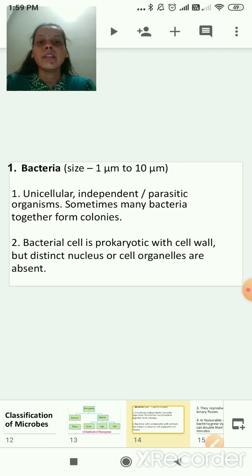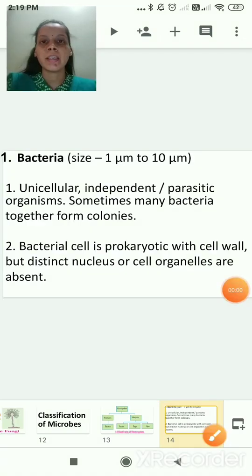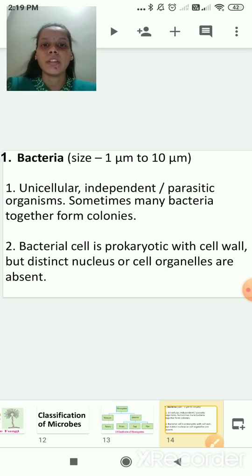They are independent and they are parasitic. Few of them are independent and few of them are parasitic. What is the meaning of parasitic? It is an organism that lives in another organism called the host. Sometimes many bacteria together form colonies.